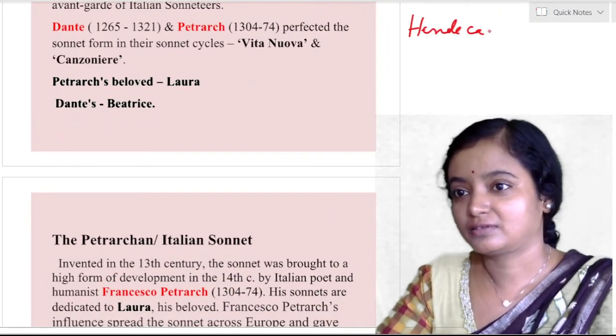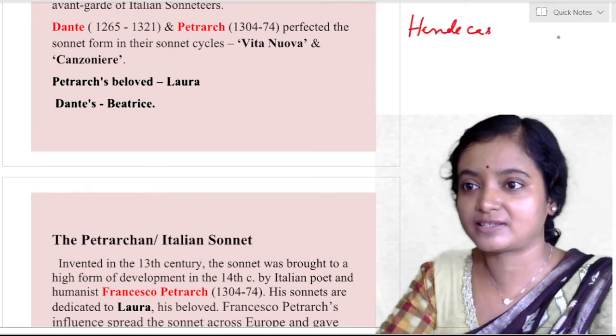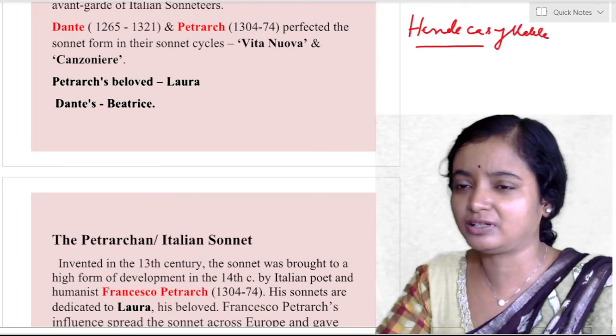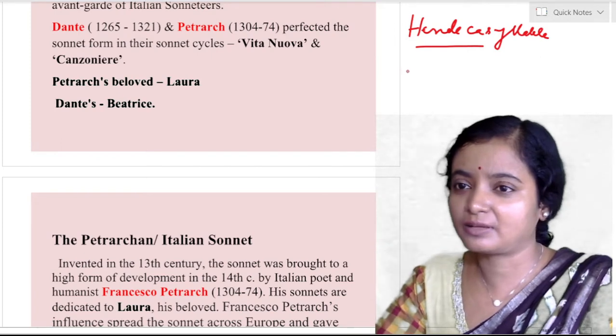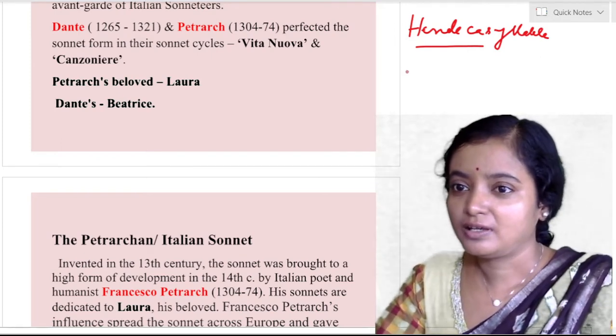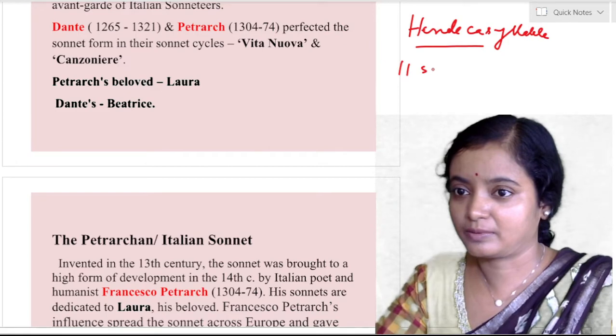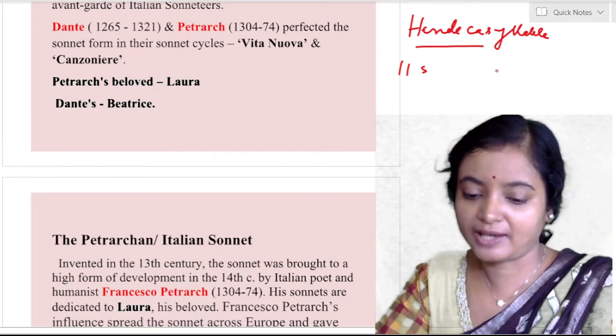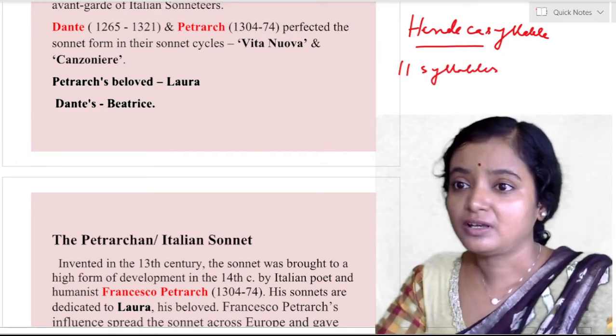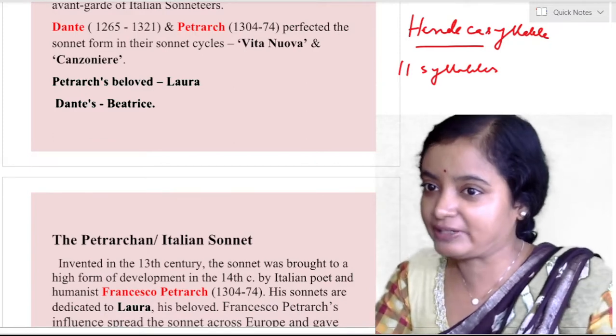Hendecasyllable is a variation of iambic pentameter that is used very little. Here we will find 11 syllables. A line of 11 syllables in iambic pentameter, and sometimes in English we will find a feminine ending.